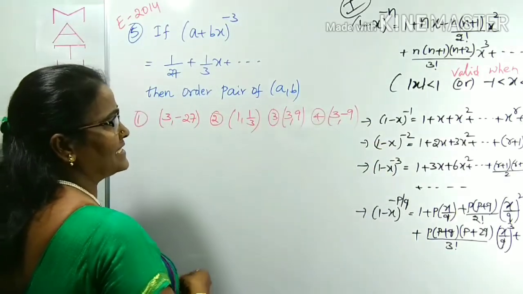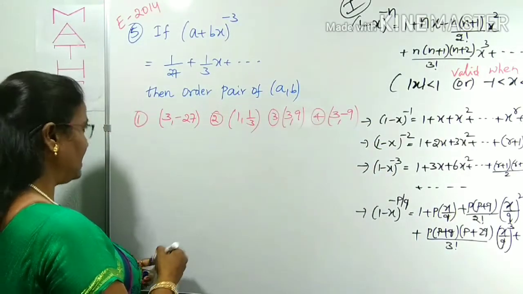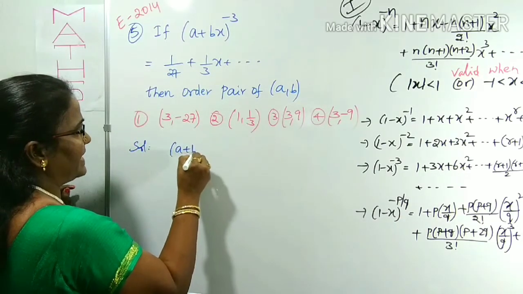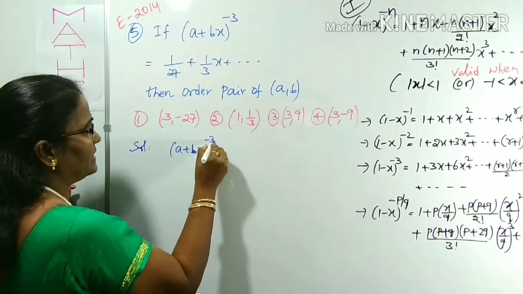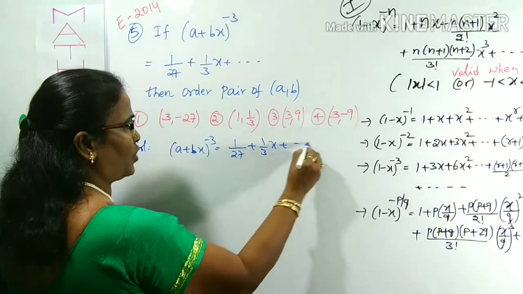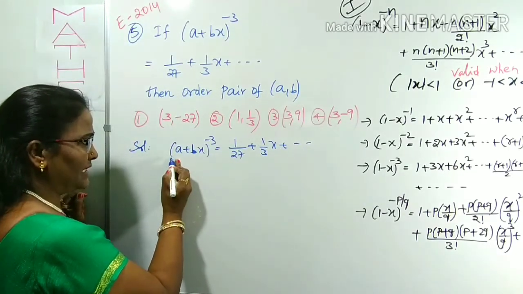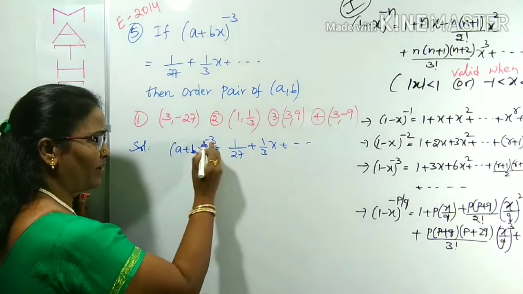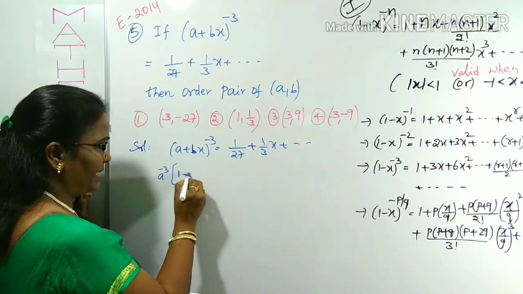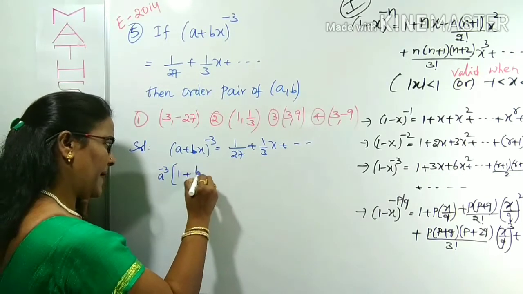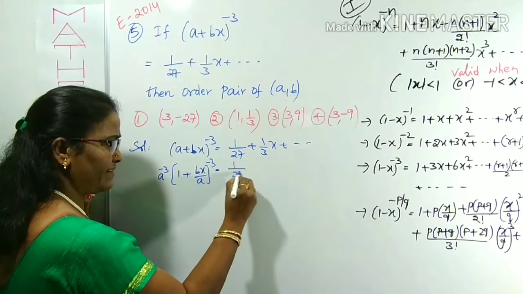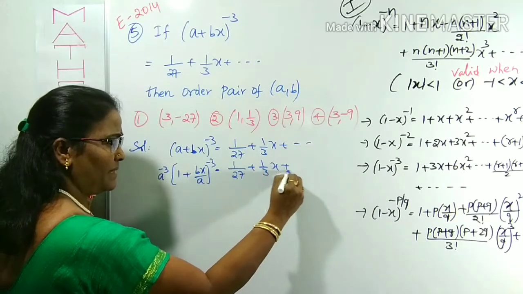What is the first term? Only 1. First we can reduce that to 1. For this solution, on the left side, a plus bx whole power minus 3. I am writing the question once again: 1 by 27 plus 1 by 3 of x plus so on. To reduce it to 1 here, take a common. By taking a common, it becomes a power minus 3 of, here 1 will be left over, plus, taking a common here, this becomes bx by a whole power minus 3. This equals 1 by 27 plus 1 by 3 of x plus and so on.